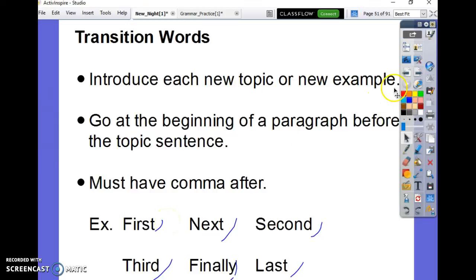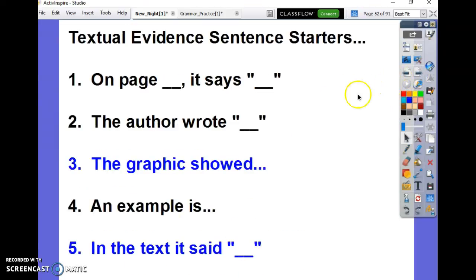Okay. Something else to take a look at is textual evidence sentence starters. So when you're using the poster of the Nazi propaganda, you're going to need to explain that. So you can say something like the graphic showed or the poster shows. Also, to introduce your Donald Trump or Hillary Clinton debate quote, you can say in the text it said, and then give your quote. So those are some options that you have there.